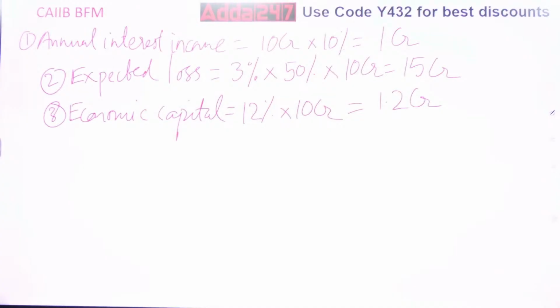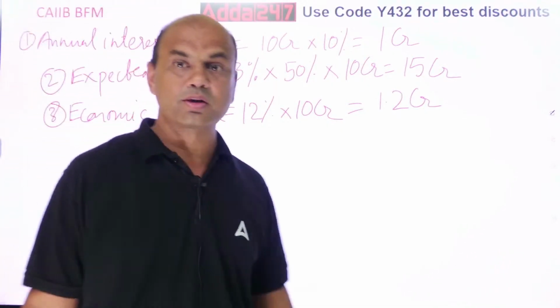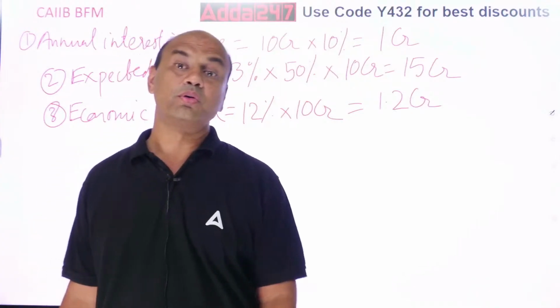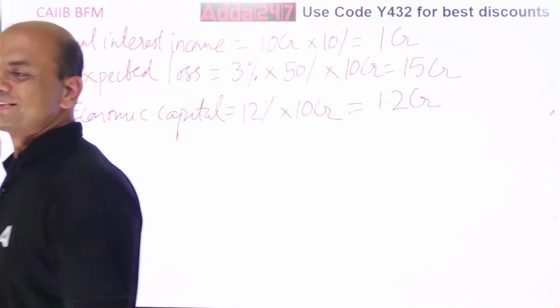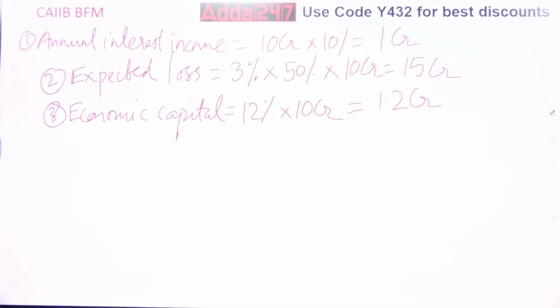Now you will be wondering, what are we doing all this? What is your final aim? RAROC. But where is RAROC? Up till now you have not got any RAROC. Have you got any RAROC over here up till now? No. Wait. Steps. So economic capital you got it.